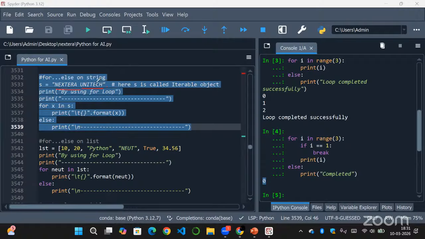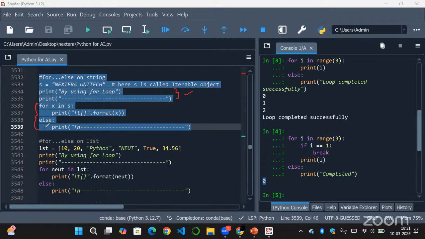As a string is an iterable object, the loop goes character by character. It will access character by character, that is N, then E, then X, T, E, R, A. In that way, it will loop character by character. First we have a string, which has been assigned to S, and it will print using a for loop. It will print this also, because they are just print statements and are not inside of any other condition. So these will be printed normally, and then here we have a for else loop.